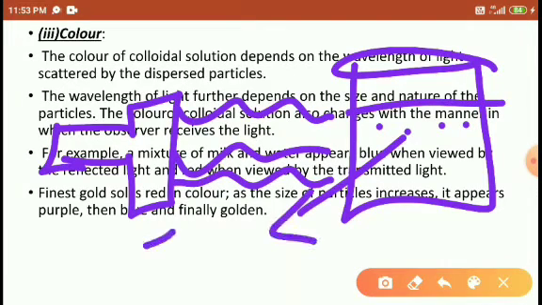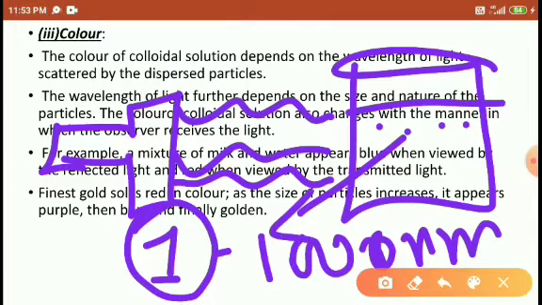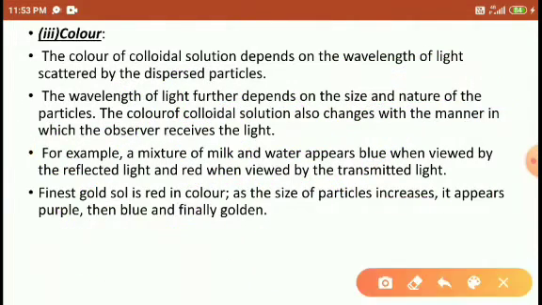If the size of the particle is 1 to 1000 nanometers, then only it is visible. If it is less than 1 nanometer, it cannot be visible to our eyes. If greater than 1000 nanometers, there is no need for an ultramicroscope, it is visible to our naked eyes. So the color depends upon the wavelength of light as well as the size and nature of the particle.